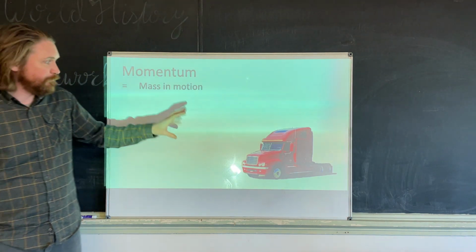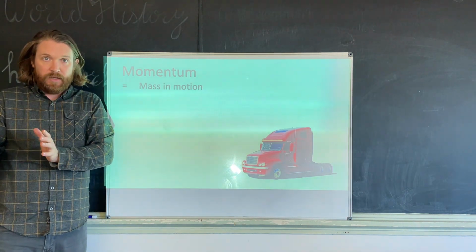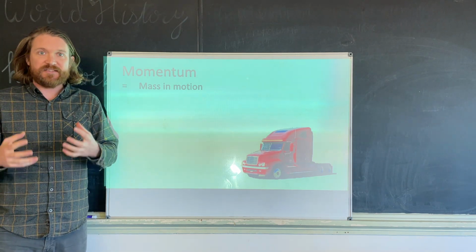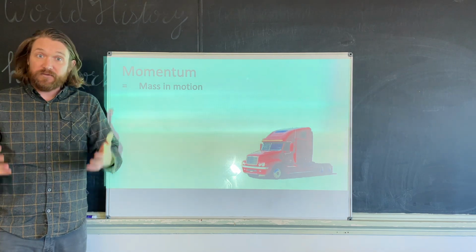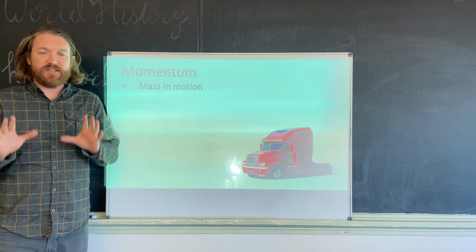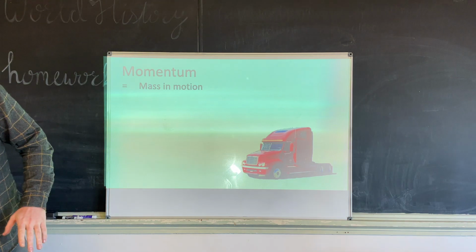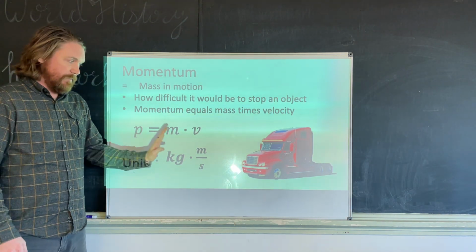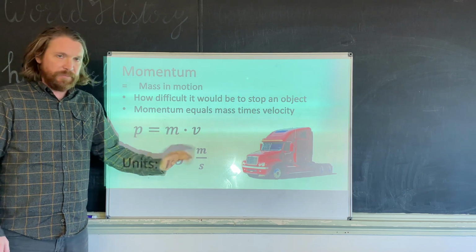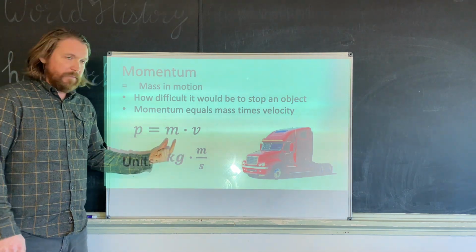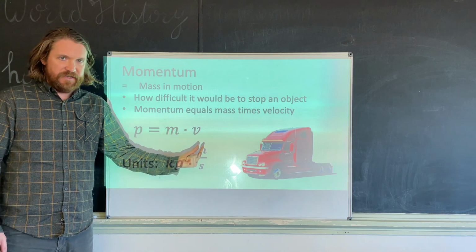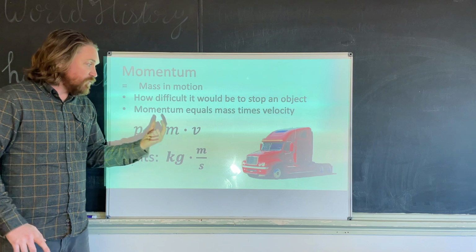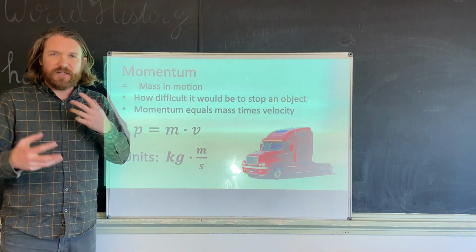Now remember, momentum is a mass in motion. In order for something to smash into something else, at least one of those two objects has to be moving. Luckily for us, our equation for momentum is super simple. To find momentum, all you have to do is take the mass of the object and multiply it by its velocity. How big is the thing times how fast it's going?